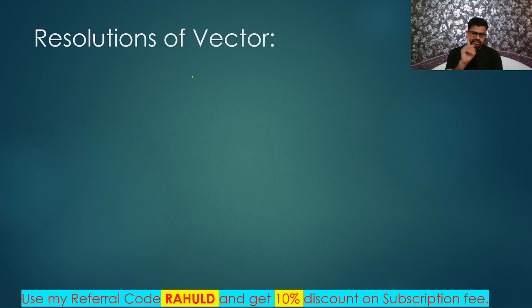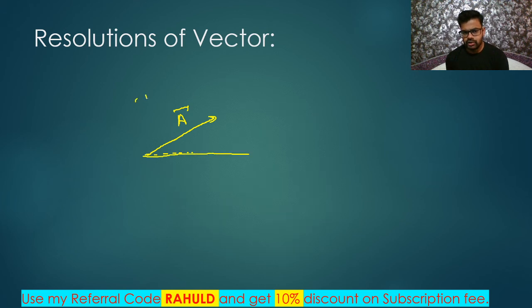Very, very important topic, my dear friends. It is a very, very important topic. So what is resolution of a vector? I will simply say resolution is just a shadow. Shadow. Okay, so let us talk about this. I am saying, let's say this is a vector, this is some vector A. And here I am taking a wall. Let's say this is a wall and this is also a wall.